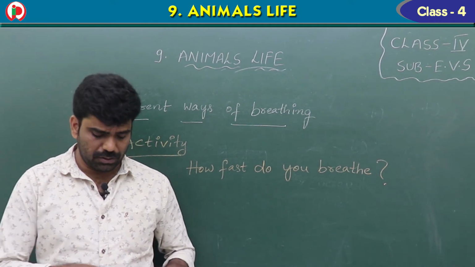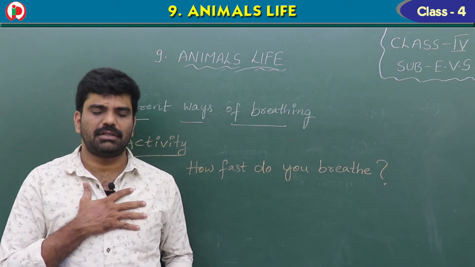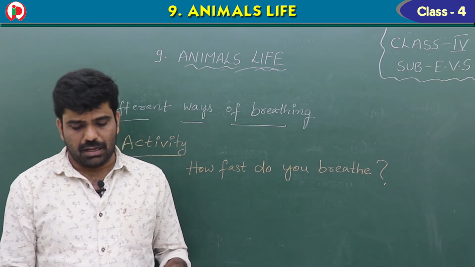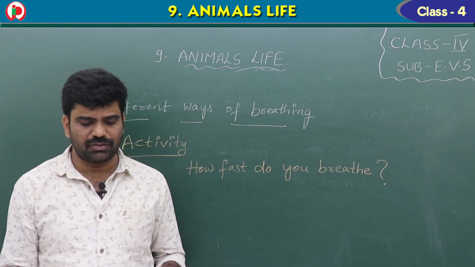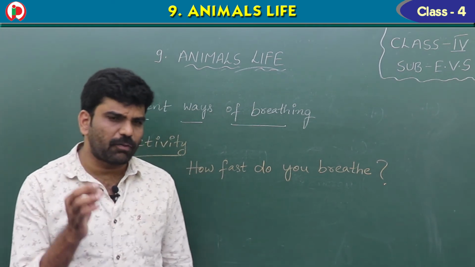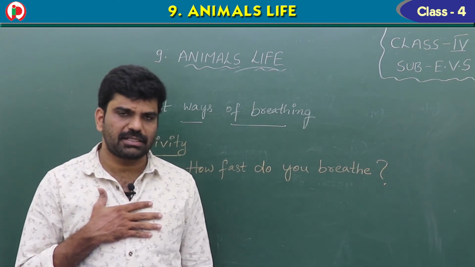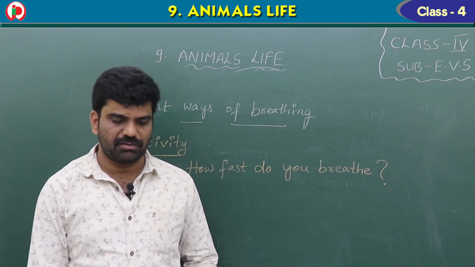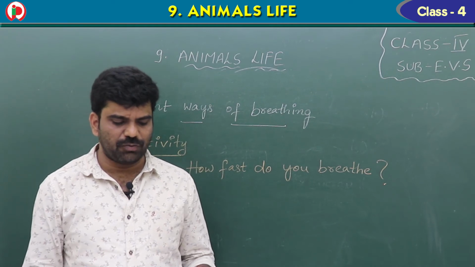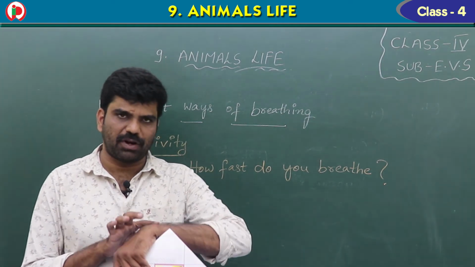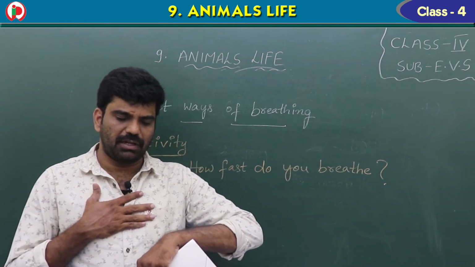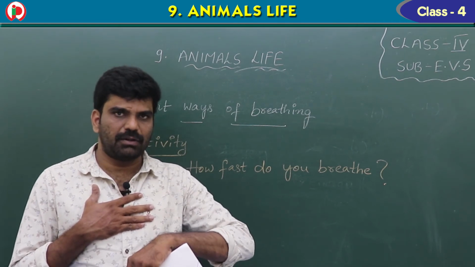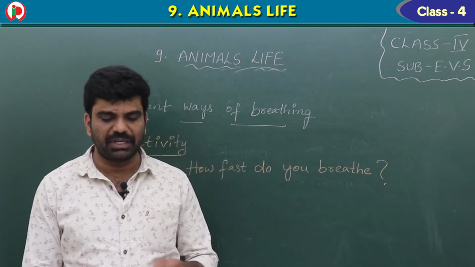So what you have to do? Put your hand on the chest. Sit quietly. Like this you can keep. Feel how your chest rises and falls as you breathe in and out. So when you sit quietly and keep your hand on the chest, your chest will rise up and fall down. Count the number of times you breathe in and breathe out in 1 minute. You just keep a watch and count the number of times, like this you do for 1 minute, how many times you are going to breathe.